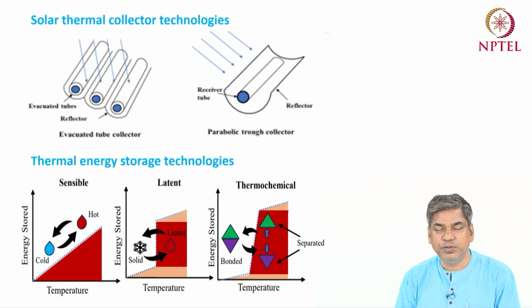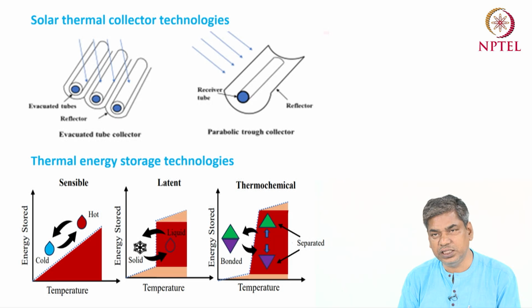Okay, in terms of temperature control, latent energy storage can maintain a constant temperature during the heat transfer process, the energy storage process, or the release process. But in the case of sensible storage and thermochemical storage, the temperature will change. So a constant temperature cannot be maintained for these two cases.